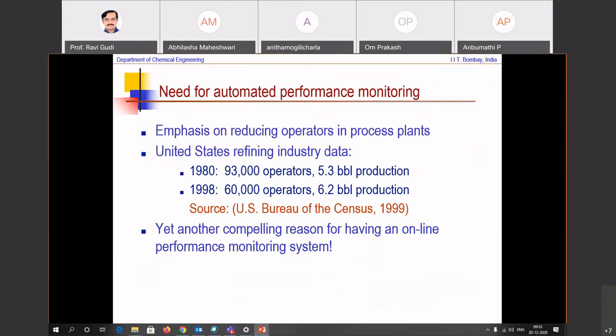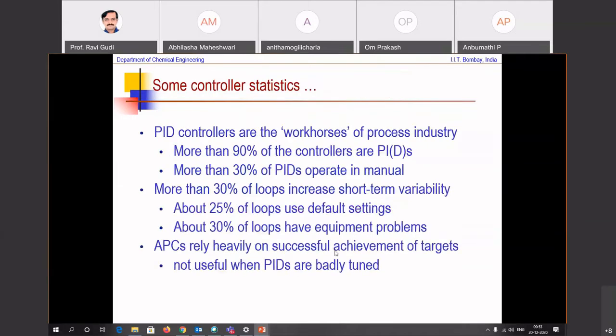But anyway, given that there is an emphasis on reducing operators in process plants, this is another compelling reason why one needs to continuously monitor the health of the controller itself, because the controller makes sure that the targets are adhered to. If the controller's health is not good, then you have a problem. So you want to look at all of the data in control loops and make sense out of it so that you can improve the health of the controller.